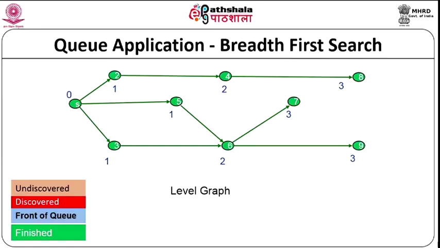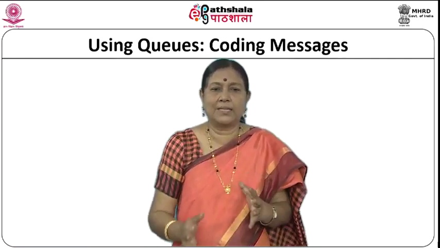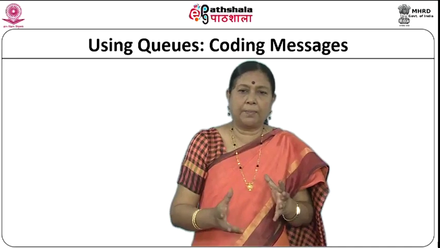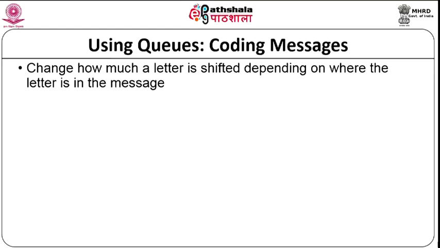This is a very interesting application of queues. We use queues for coding messages, changing how much a letter is shifted depending upon where the letter is in the message. This is a very different coding messages operation, and for this we use a queue. It is called a repeating key. It is a sequence of integers that determine how much each character is shifted. So we will see this example.